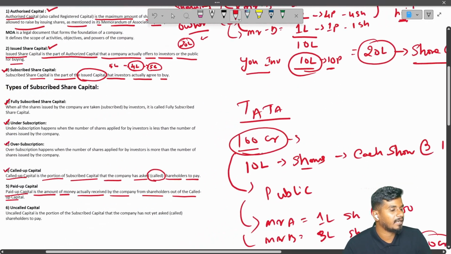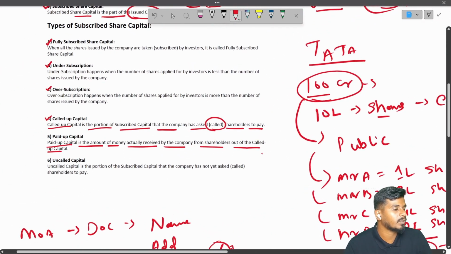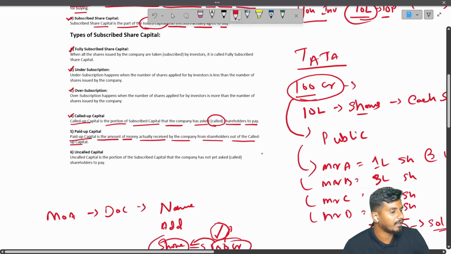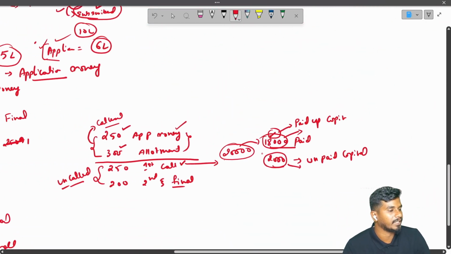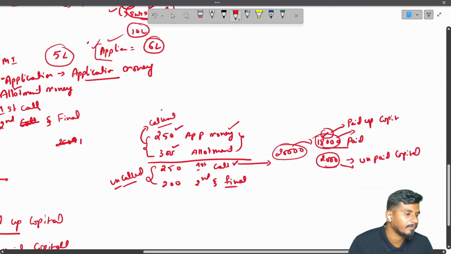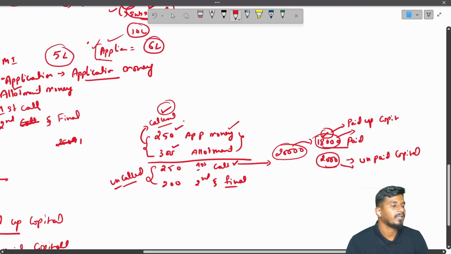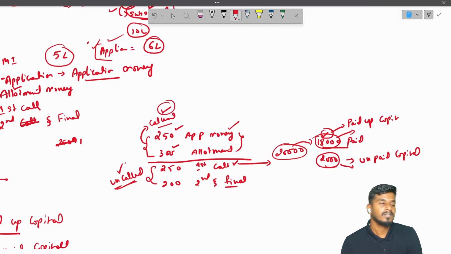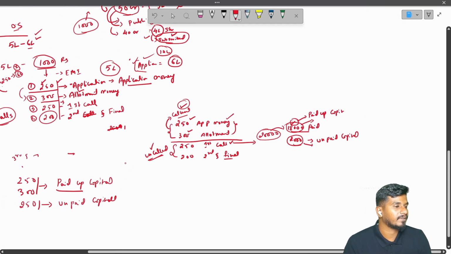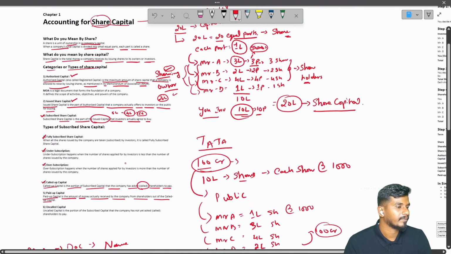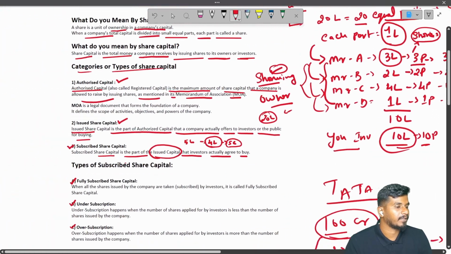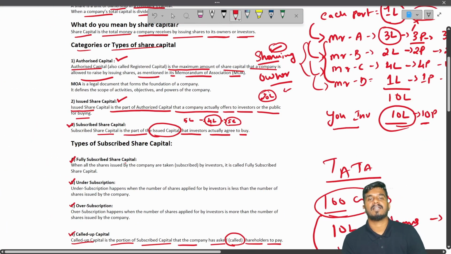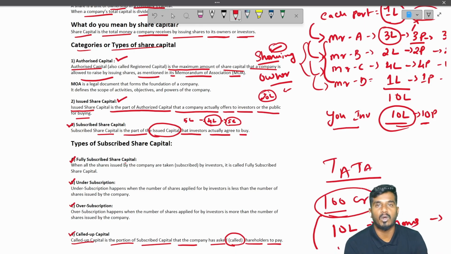So let us understand the last one. The last one, uncalled capital, I already explained here. If they call you to pay, then it is called up capital. If they didn't ask, it is uncalled. That's it. So this is the end of the basic meanings of this chapter. Let us meet in the next video with a pure accounting problem.